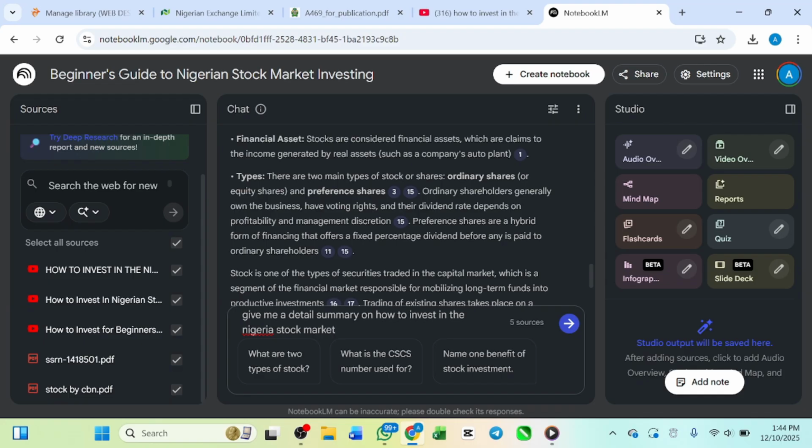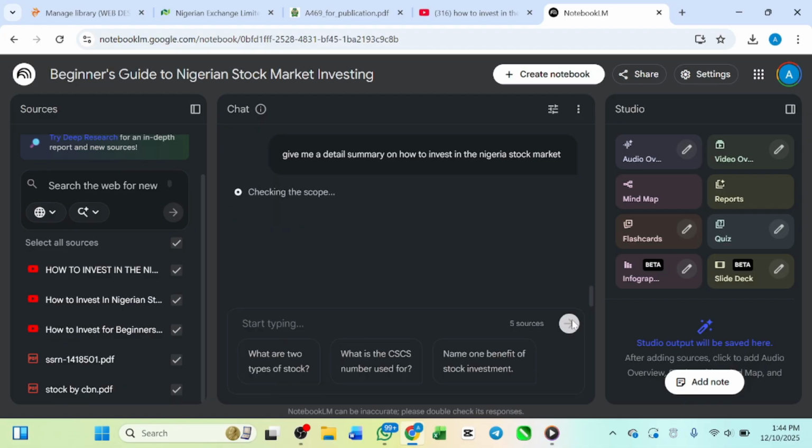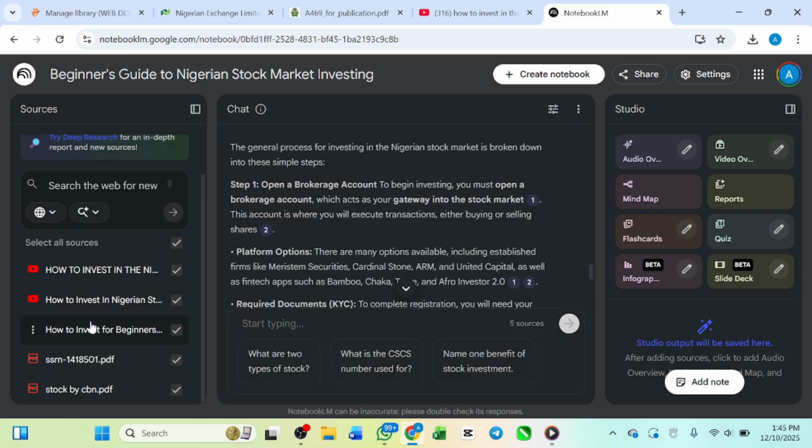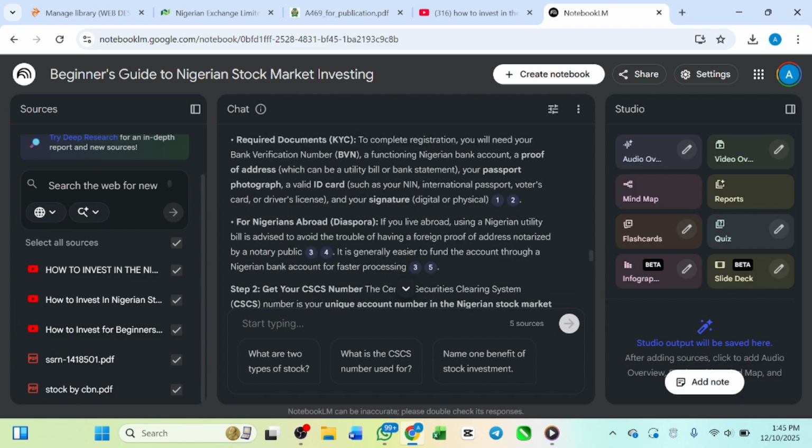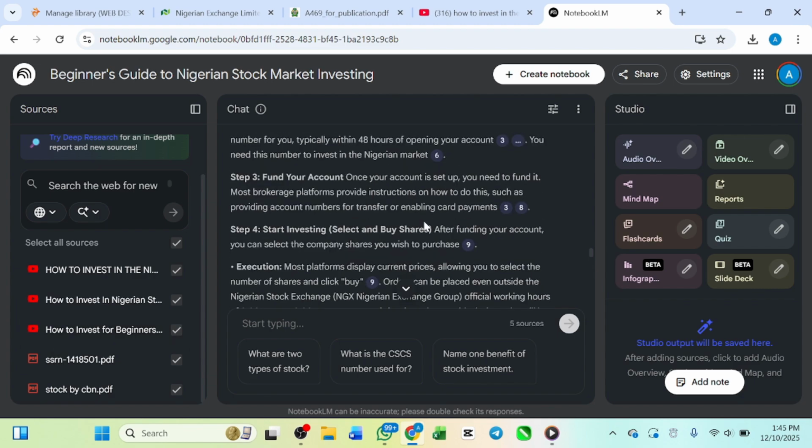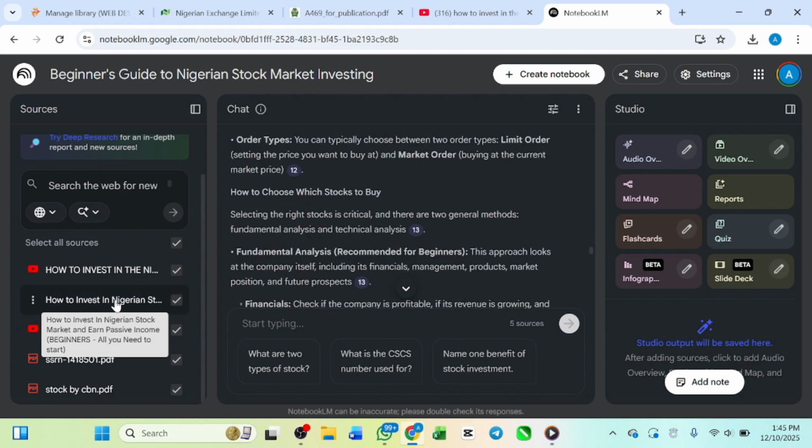It's not going to give you any information that is not in these particular resources that we provided. That's why I'm not going to say "according to this resource." I just say give me a detailed summary and then hit OK. This AI is going to summarize everything we provided. It's going to be bulky, though, but with that we are going to have detailed information on how to invest in the Nigeria stock market.